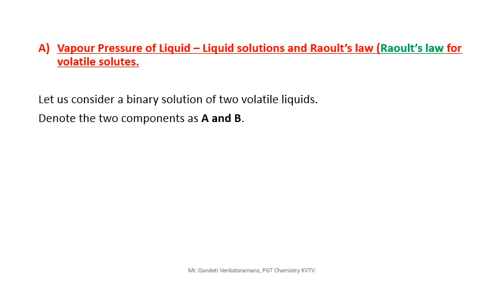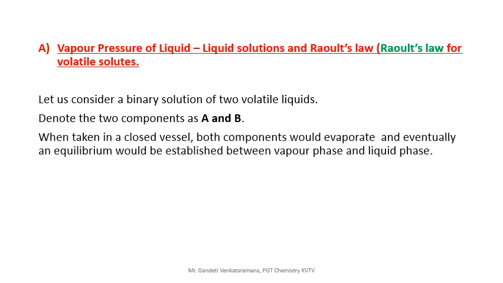What are those two components? A and B. A and B both are volatile. That is our title also. Both are volatile means both can produce vapor pressure.